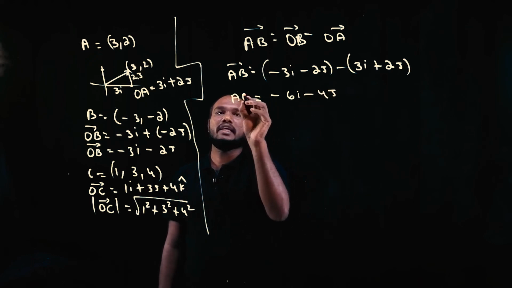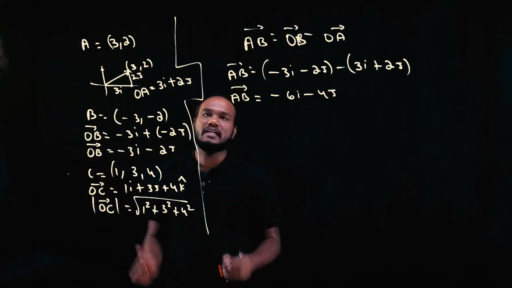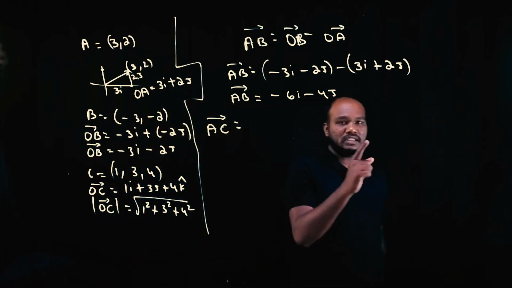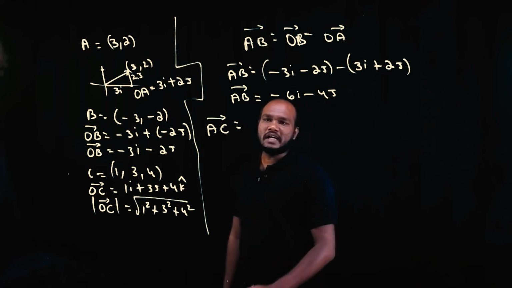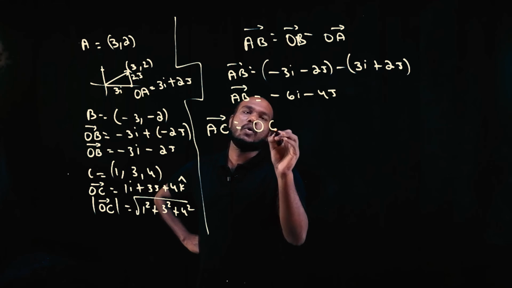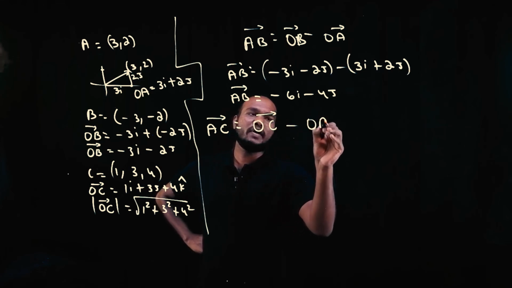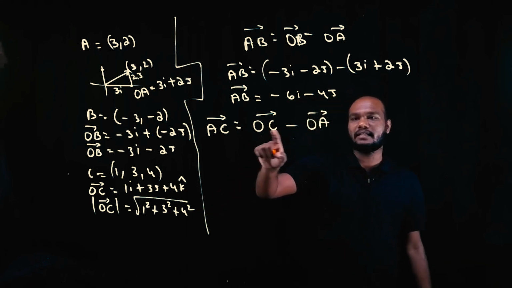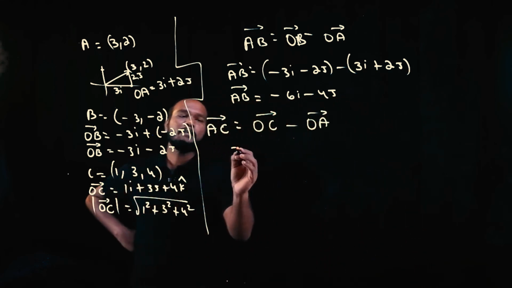This is the AB vector. By using these three, if I ask you to find the AC vector, can you solve this? Pause the video and try this. How will you find it? OC vector minus OA vector. Where is OC?